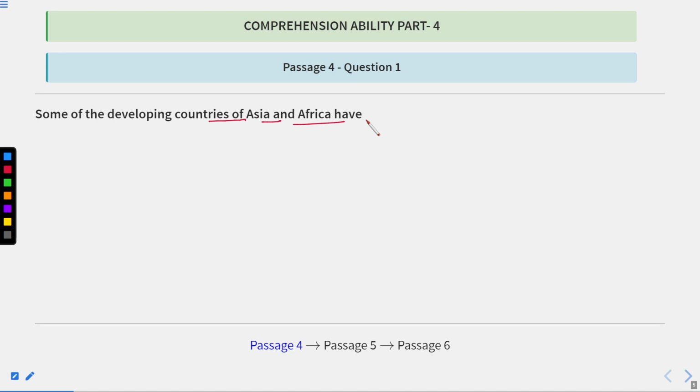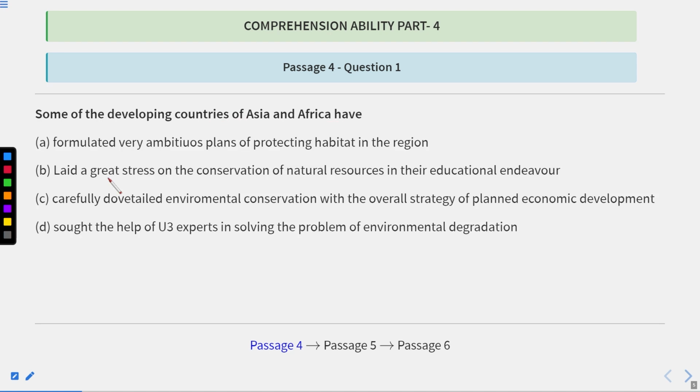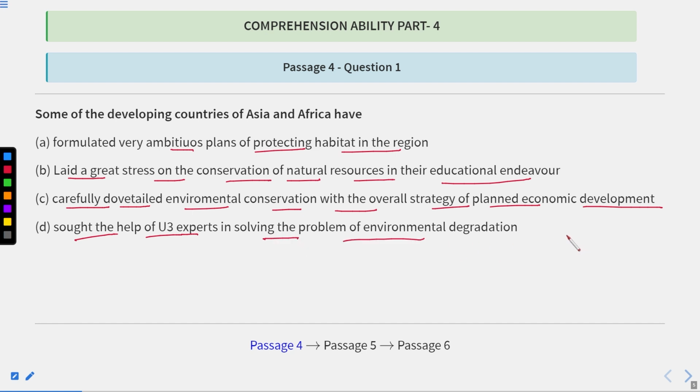Now this is the question, and we have options: formulated very ambitious plans of protecting habitat in the region; second, laid a great stress on the conservation of natural resources in their educational endeavor; carefully dovetailed environmental conservation with the overall strategy of planned economic development; and sought the help of UN experts in solving the problem of environmental degradation. Now let us see all these 4 options one by one according to the passage.